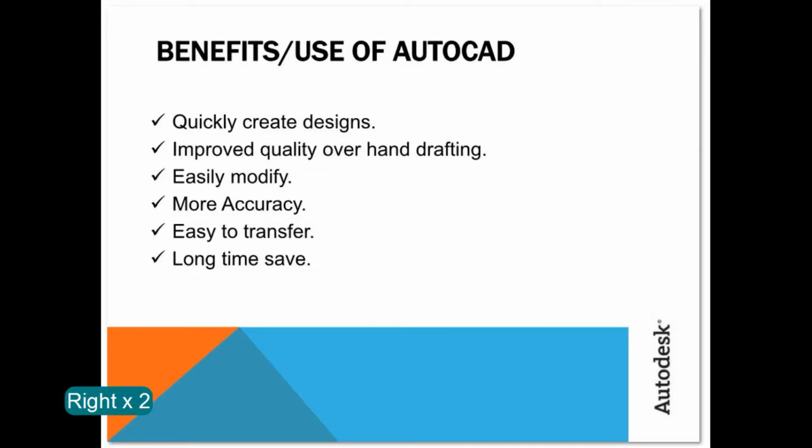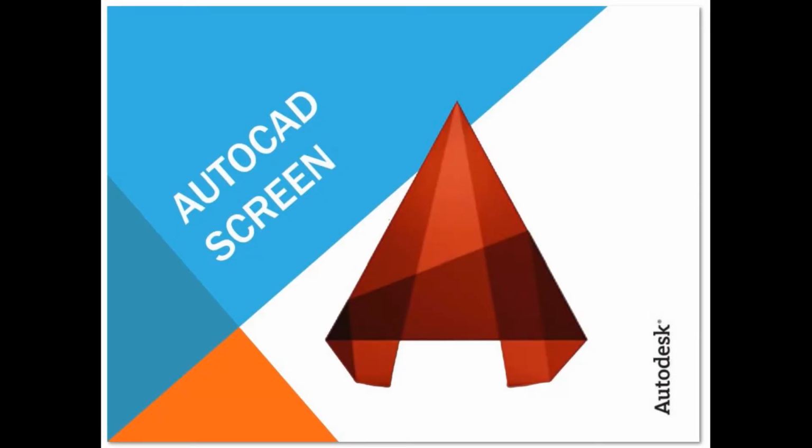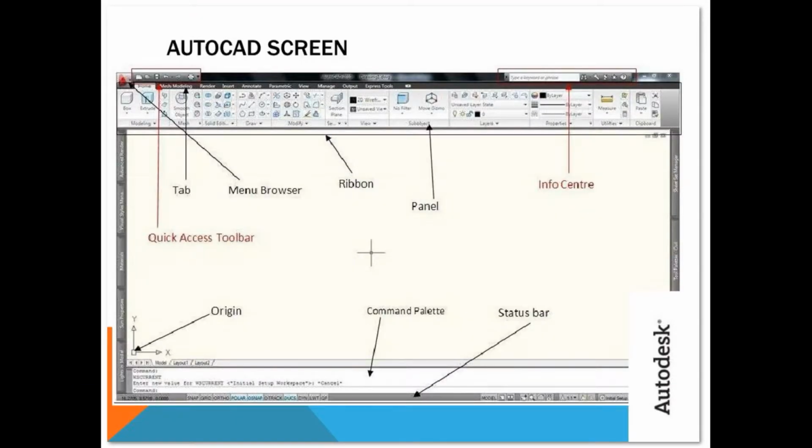The benefits of using AutoCAD: quickly create designs, improved quality over hand drafting, easily modify, more accuracy, easy to transfer, long time safe. The AutoCAD screen: this is simply the screen of AutoCAD version 2013, but it's exactly the same as 2019, and nothing has changed.